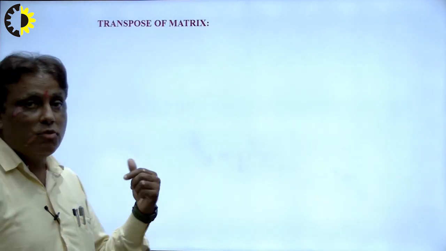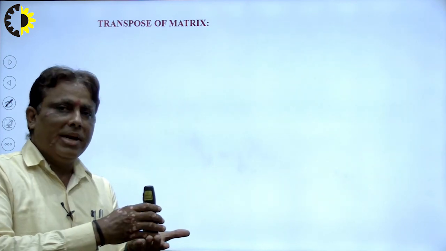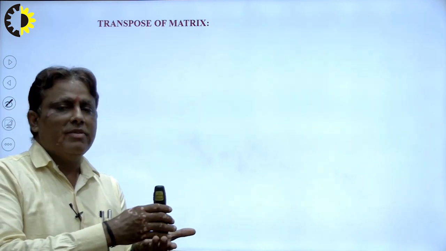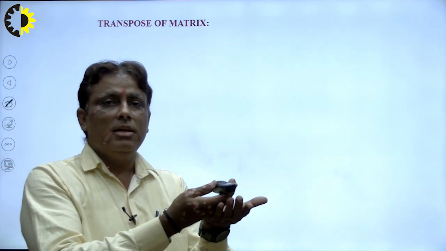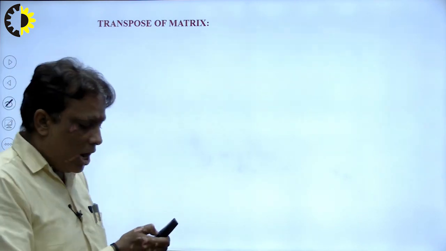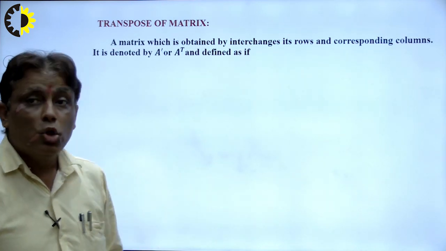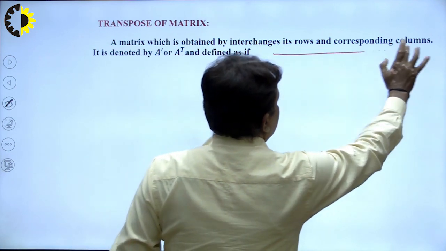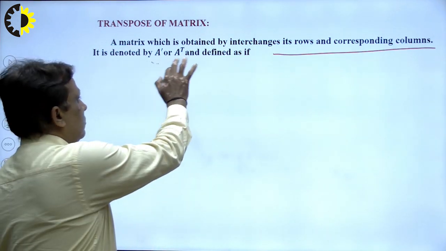Now we have another topic, the transpose of a matrix. Students studied it at 12th level. Suppose I have a vertical arrangement, right, this is known as a column. Suppose I want to calculate its transpose, so it will be horizontal. That means vertical converts to horizontal and horizontal converts to vertical, that is known as transpose. How to denote the transpose of a matrix? A matrix obtained by interchanging rows and columns respectively is denoted by A dash or A T, that is known as the transpose.